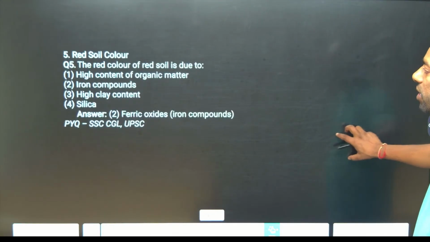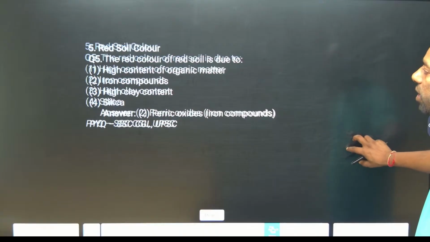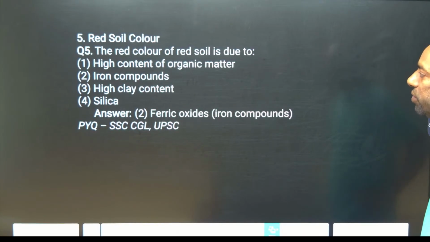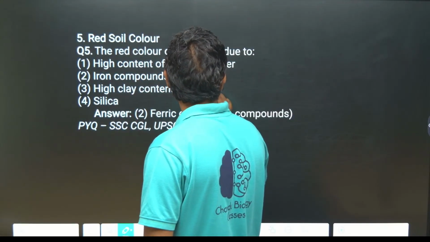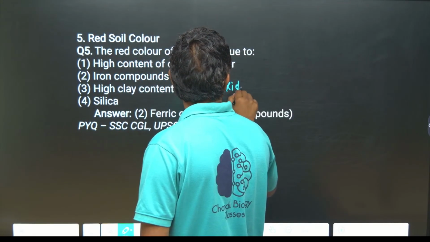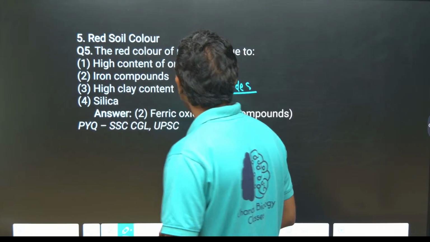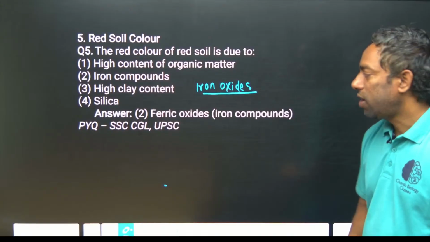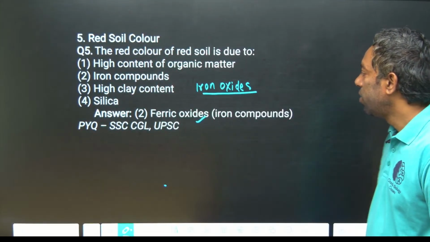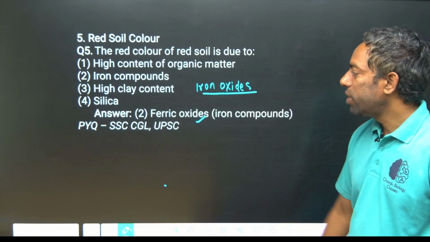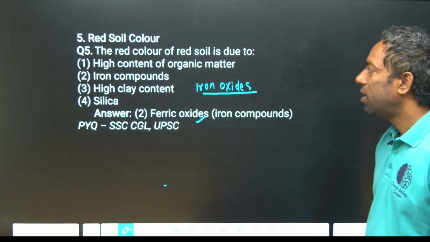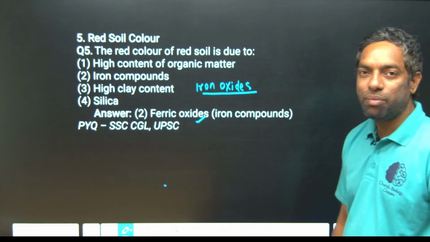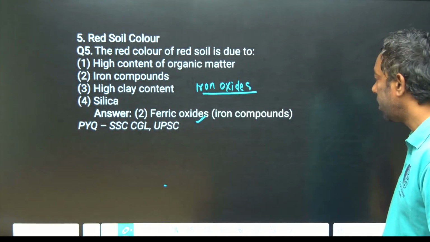Red soil. The color of red soil is due to iron compounds, guys, iron oxide. Iron oxides give the red color to the soil. We can call it ferric oxide. Previous year SSC CGL and UPSC question, guys. This is important: why red soil becomes red, because of ferric oxides.